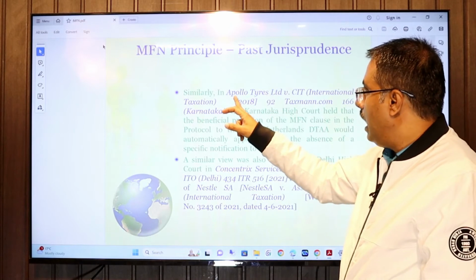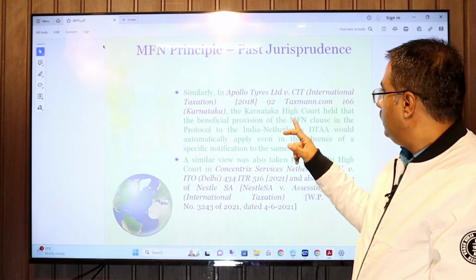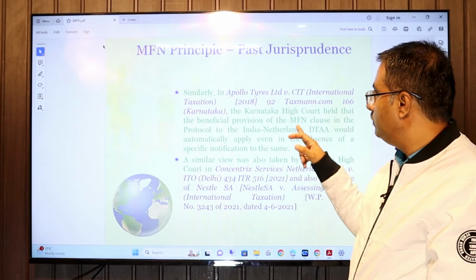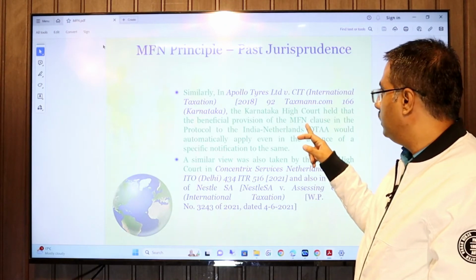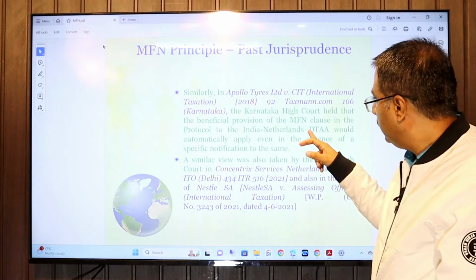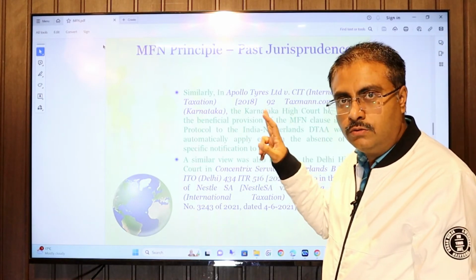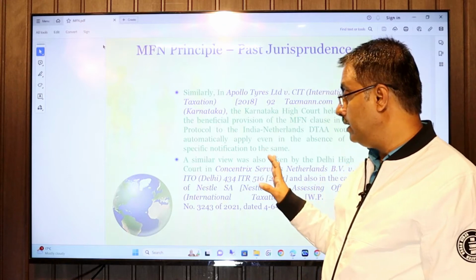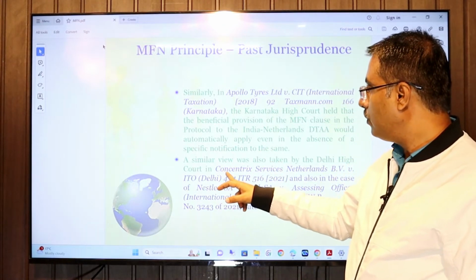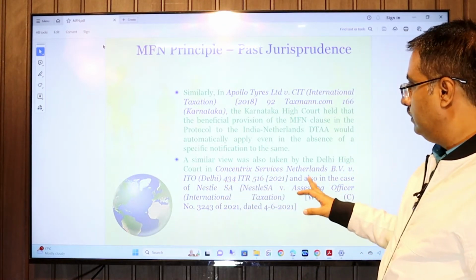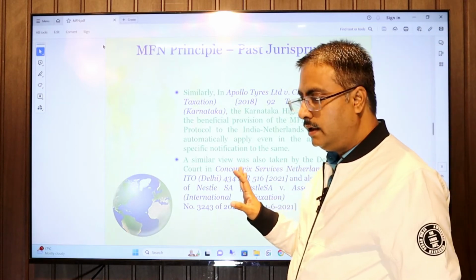Similarly, in Apollo Tyres, the Karnataka High Court held that the beneficial provision of the MFN clause in the India Netherlands treaty would be automatically applied. That also does not require separate notification by the CBDT. Similarly, in the case of Concentrix, this decision was given by the Delhi High Court.